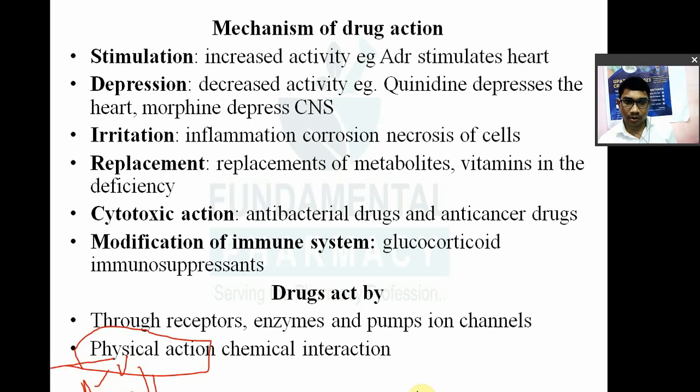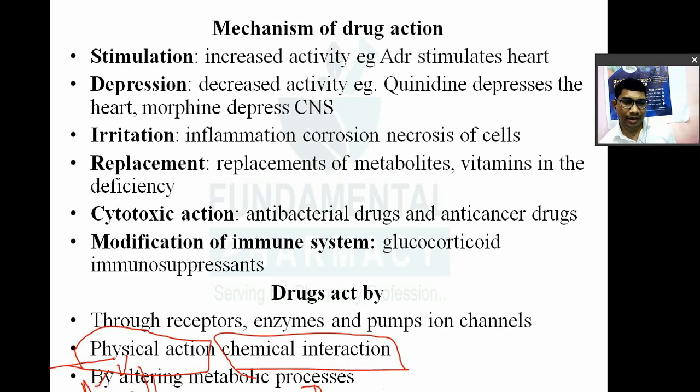Now chemical action: a drug may act by its chemical action. An example is a chelating agent like EDTA. If you have iron poisoning, deferoxamine is used. Deferoxamine is known as an iron chelator. Suppose you are suffering from mercury poisoning, then EDTA, a chelating agent, is used. So a drug may act by physical action, by chemical action, or on receptors, enzymes, pumps or ion channels.